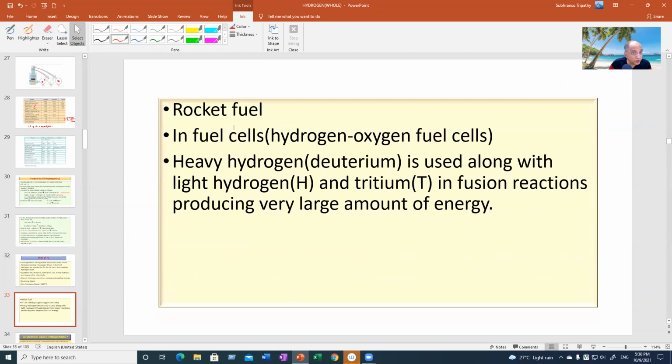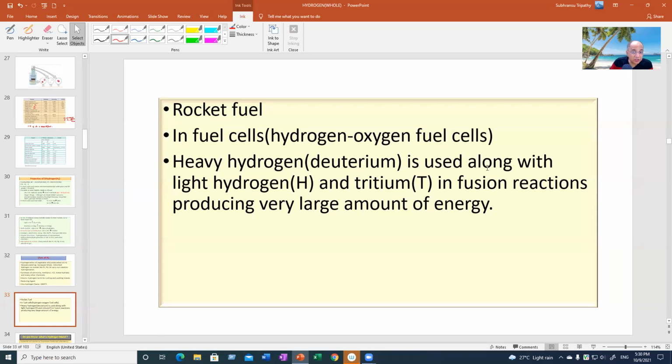As a rocket fuel, it is used mixed with other fuels. And fuel cells, you know, the electric battery that runs now in the roads of many developed nations, they work on fuel cells, hydrogen oxygen fuel cells. We'll talk about that later, the working principle of fuel cells.